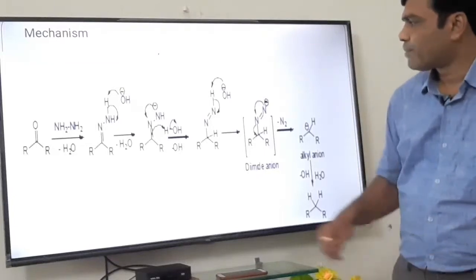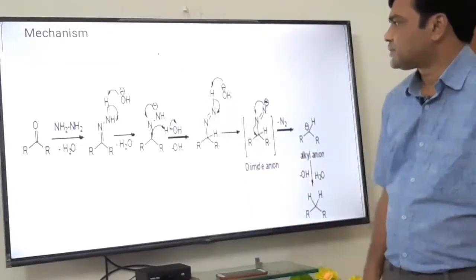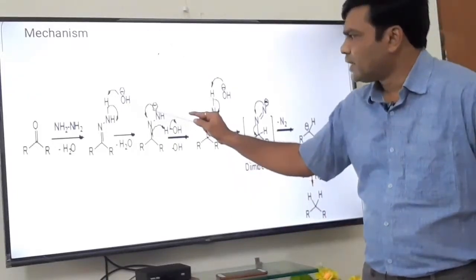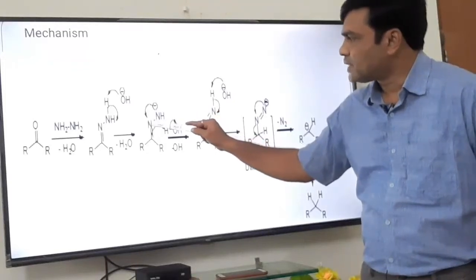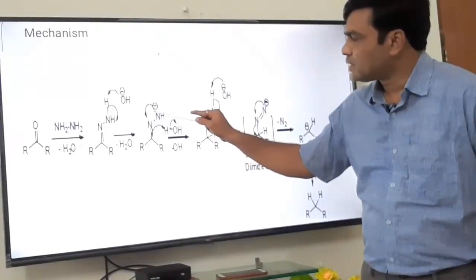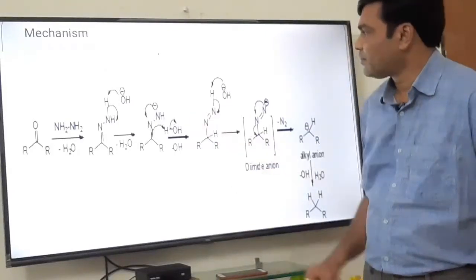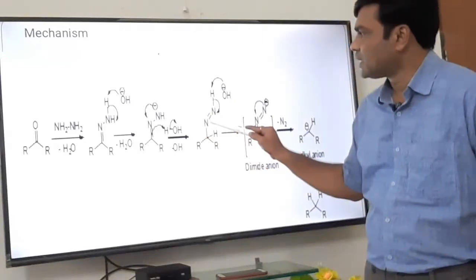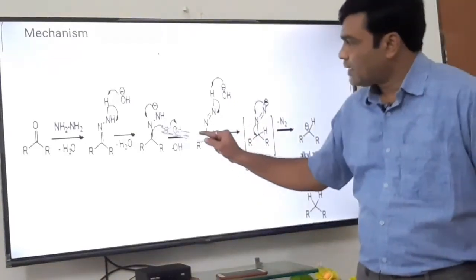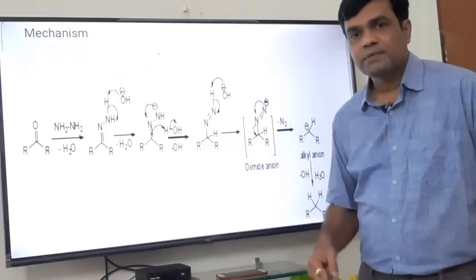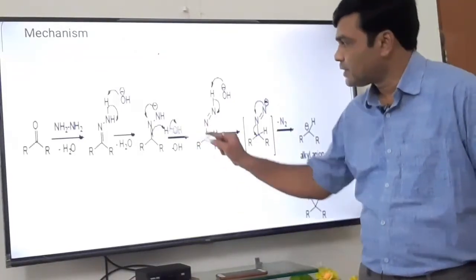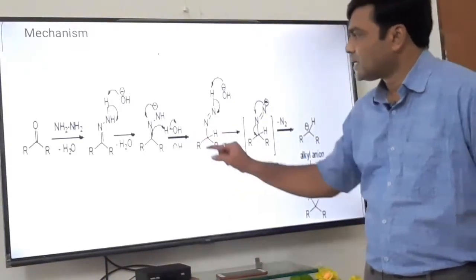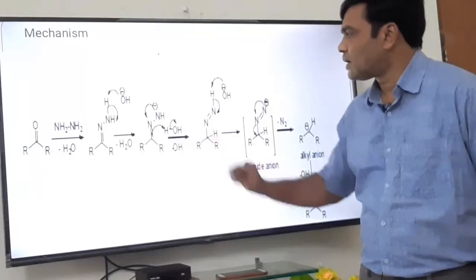In the next step, what happens? Protonation takes place. Now see what happens here. This negative charge, that is these two electrons, are shifted here, and these two electrons are utilized in the formation of a pi bond. Now here there is a double bond between nitrogen and nitrogen, you can clearly see here. And when this new bond is formed, the valency of nitrogen will be disturbed. So at the same time, when this new bond formation as well as opening of this pi bond takes place simultaneously, these pi bonded electrons open up here on the carbon.